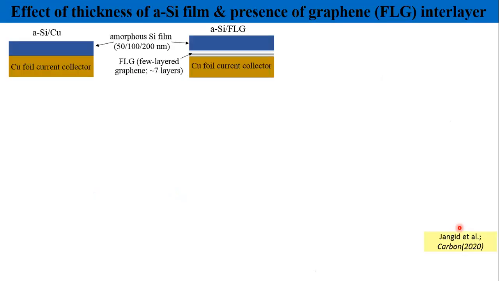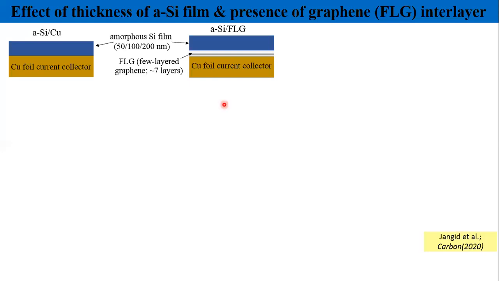Now we move on to see the effect of the presence of graphene when you systematically vary the thickness of either your active film or your interlayer. In this case we are not able to vary the thickness of the interlayer, but we tried to vary the thickness of the silicon film.